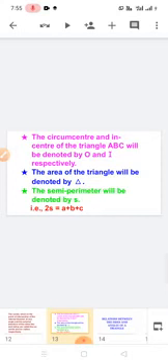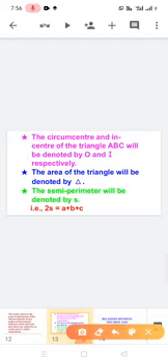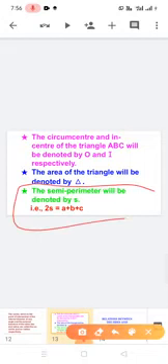The circumcenter and incenter of the triangle ABC will be denoted with O and I. The area of a triangle is denoted with delta. The semi-perimeter will be denoted with S. This one is the most important point: the semi-perimeter value we are using in the formulas and in the problems.